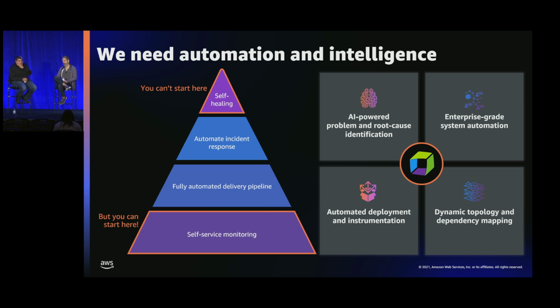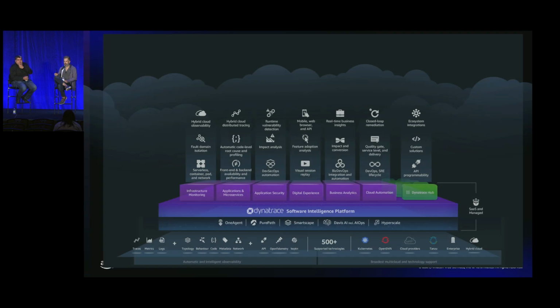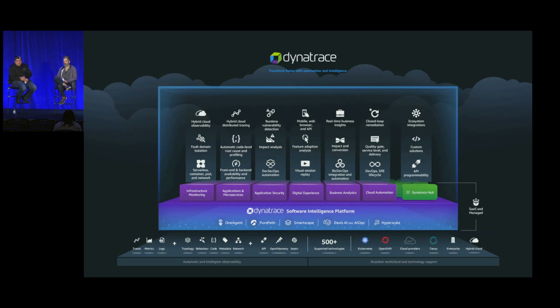Hey, let's talk a little bit about the platform. Shift gears a little bit. So the Dynatrace platform, I always struggle to kind of name the platform. I think the term that works the best is it really is a true intelligence platform, right? I think observability doesn't do the platform justice.